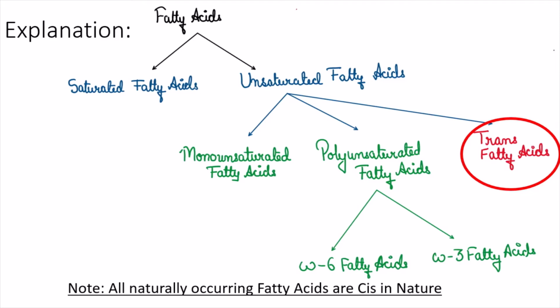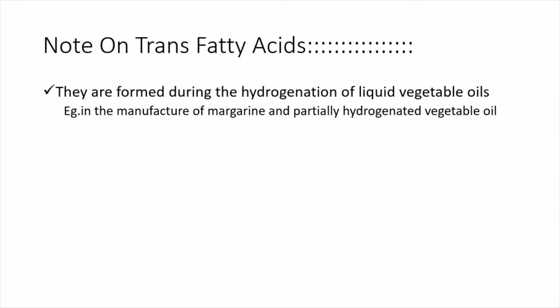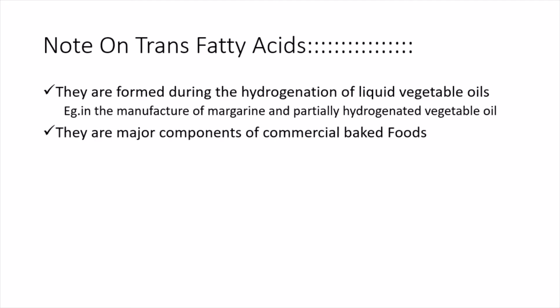Now, in this particular question, they have been asking us about the trans fatty acids. Remember, all the naturally occurring fatty acids are cis in nature. So, how do we get trans fatty acids? Of course, they are synthetically made by hydrogenation of the liquid vegetable oils. For example, during the manufacture of margarine, they are major components of the commercial baked foods. They are also part of most deep fried foods.